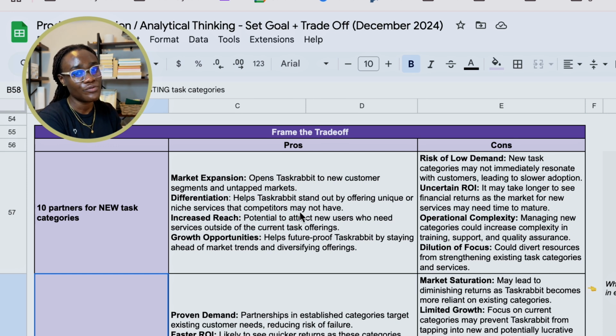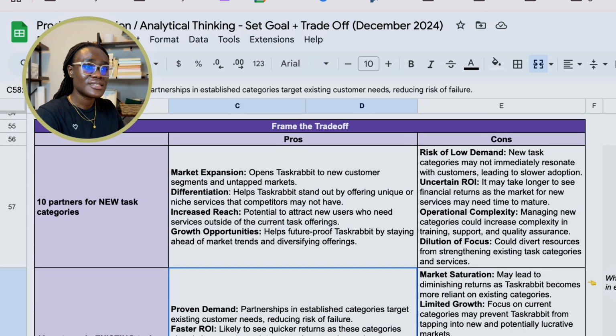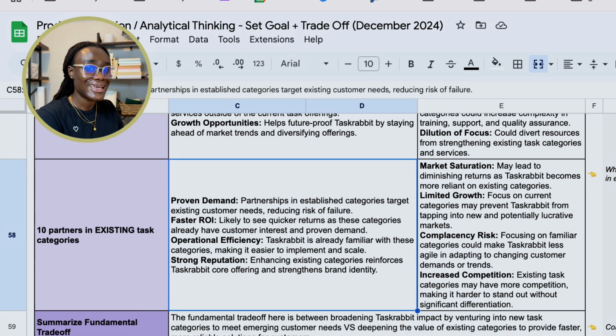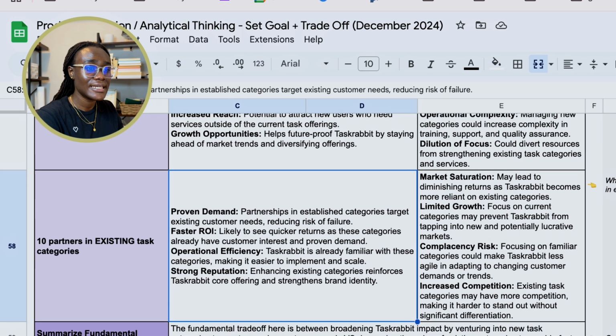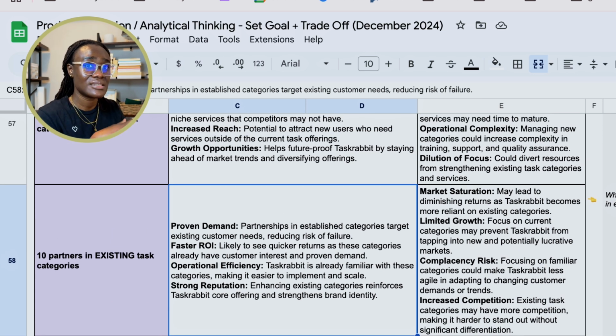And also the dilution of focus, because if we now have to divert resources and divert our quality assurance and support to new task categories, how does this impact the categories that we currently support? Those are the cons.